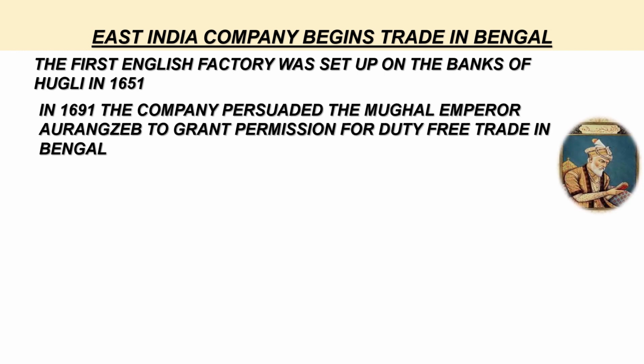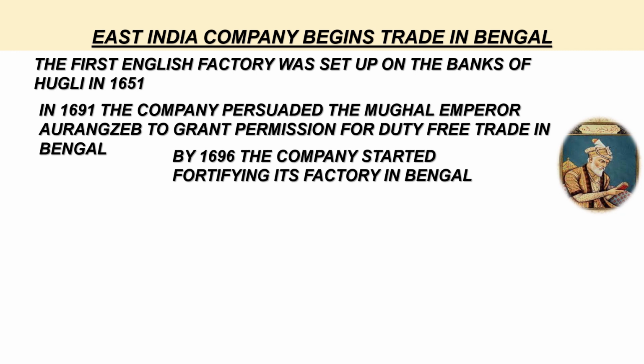In 1691, the company persuaded the Mughal Emperor Aurangzeb to grant permission for duty-free trade in Bengal. This permission was granted by a farman. Farman was something very similar to a charter, that is, a legal written document issued by the emperor. So the question is, why did Aurangzeb grant this permission to East India Company? He did so because the company's officials had manipulated the Mughal court and had convinced the emperor that the trade would boost the Mughal economy.